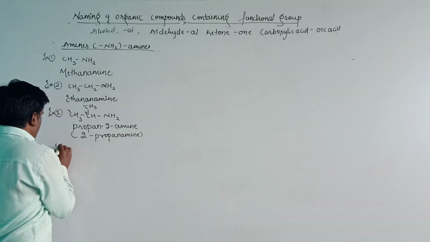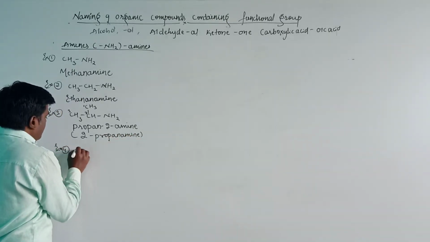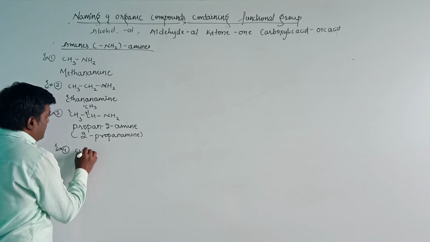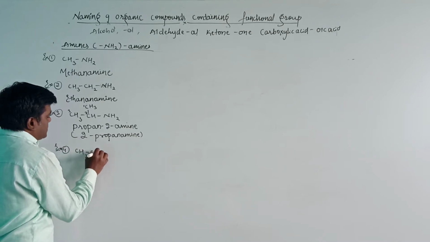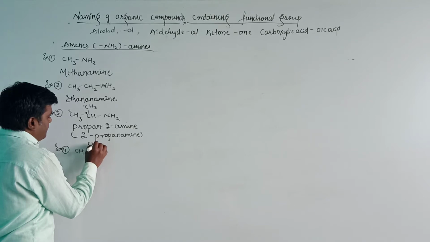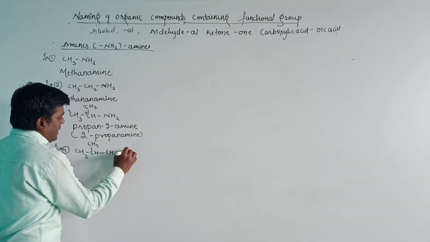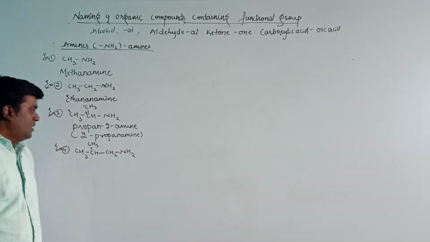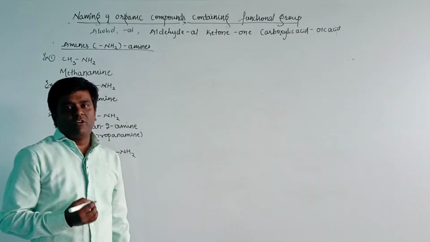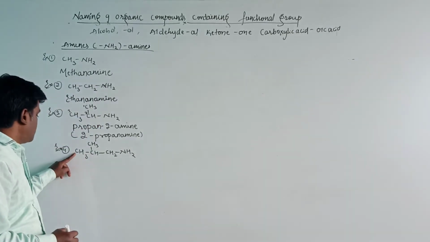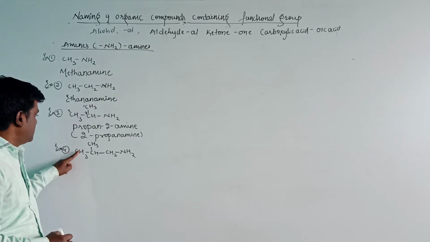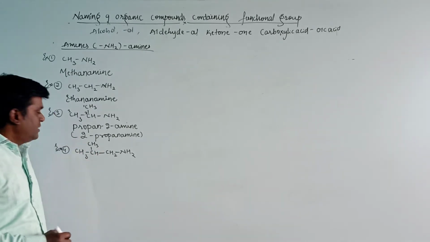The next example, the fourth one, CH3CH, here CH3, then CH2NH2. The first rule is to select the longest carbon chain. In the longest carbon chain, the number of carbon atoms are 1, 2, 3. Then start the numbering.